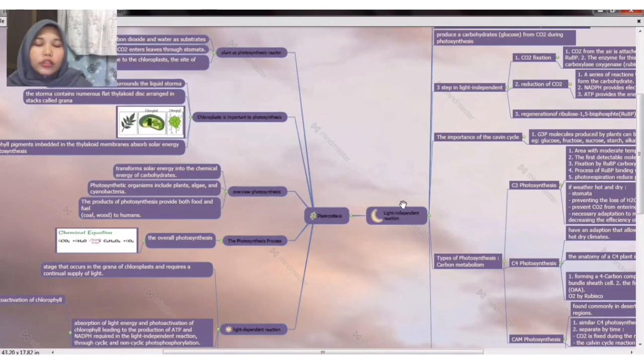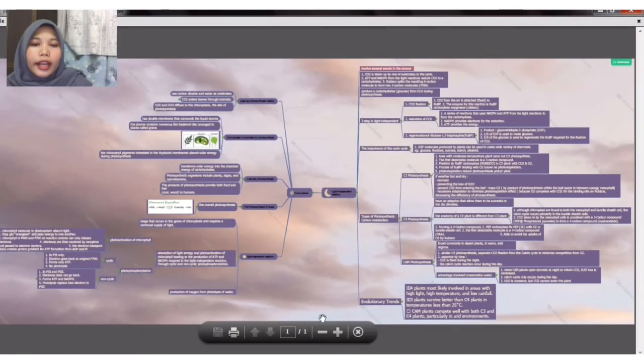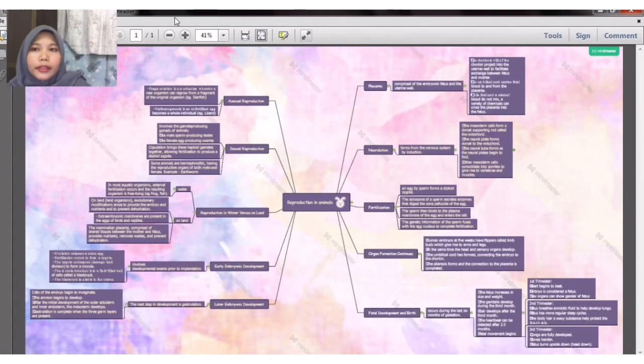So I really recommend MyMaster for doing mind maps, because as you can see, I put in my favorite color, which is purple. I put in this picture, and this background is also my favorite, because I really like this picture, and it suits my favorite color and this mind map. So it's quite good. Then we move on to another topic that I made in my mind map.